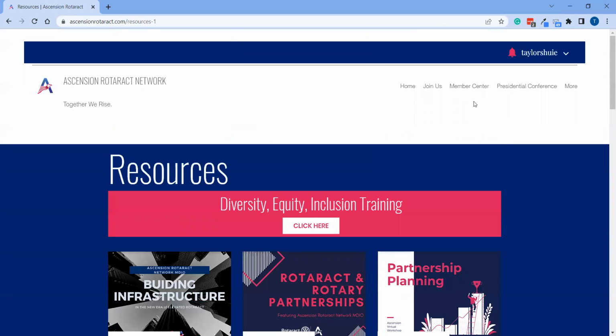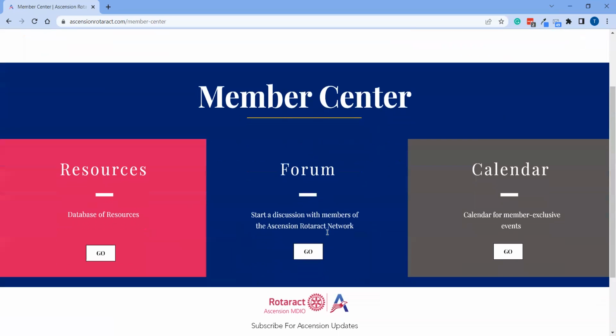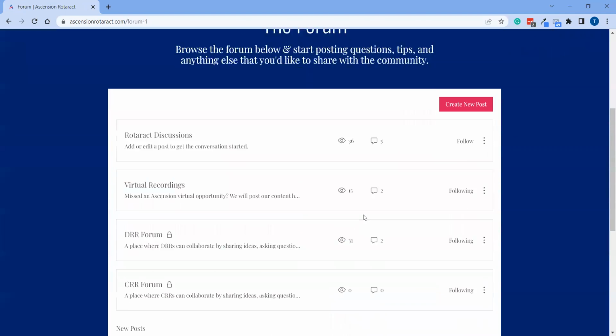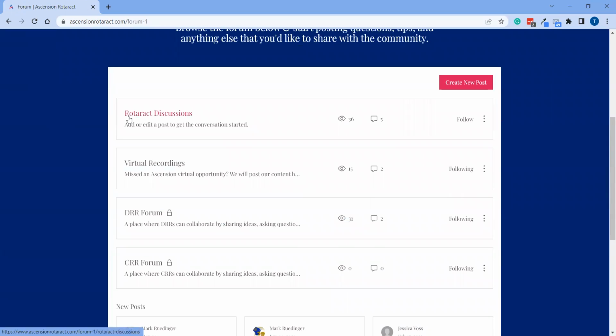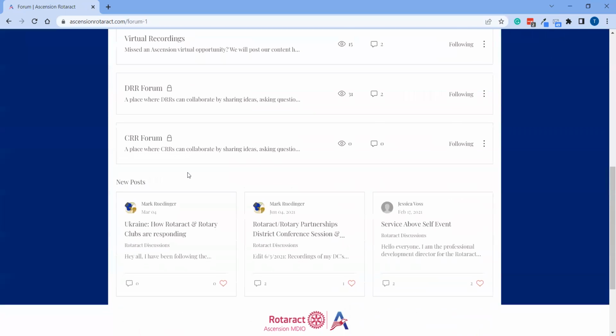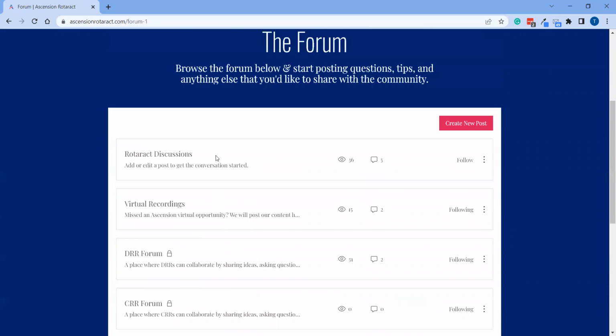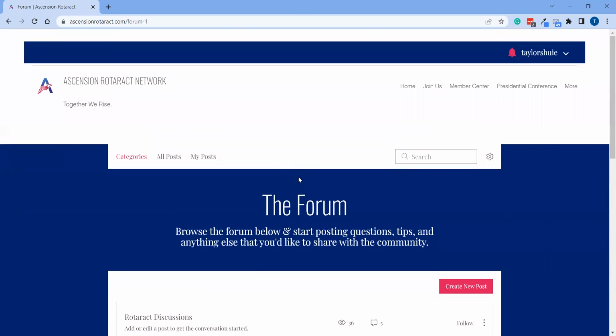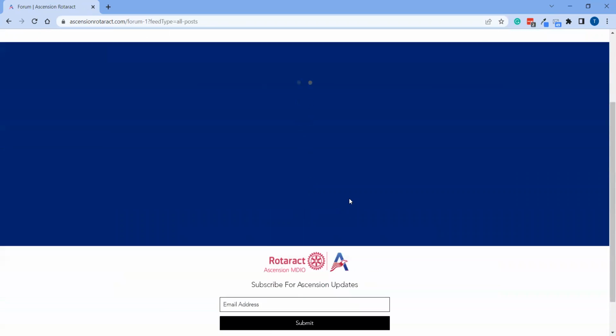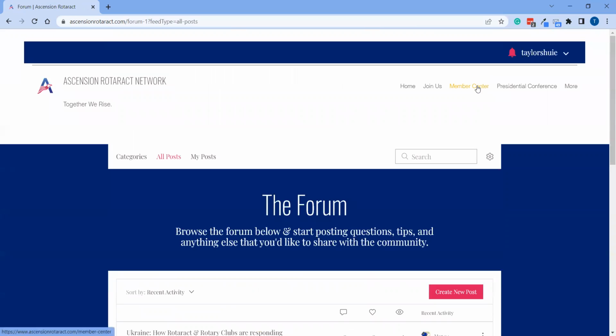If you do scroll up to the top here and we go back to Member Center, we also have this forum. So this is an opportunity to have discussions with other members of the Ascension Rotaract network. So people can create posts, different ways to engage different topics, and then other people that have access to the Member Center can go ahead and comment or like or engage with those posts in different ways. So that's just another way to engage with members of Ascension Rotaract network.